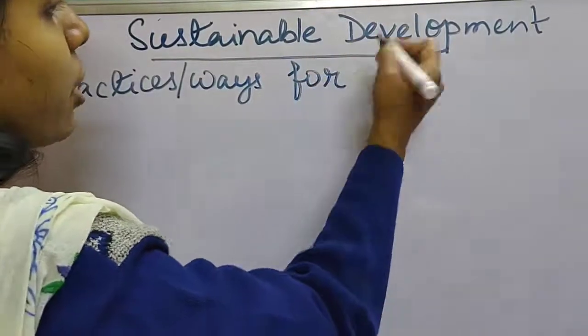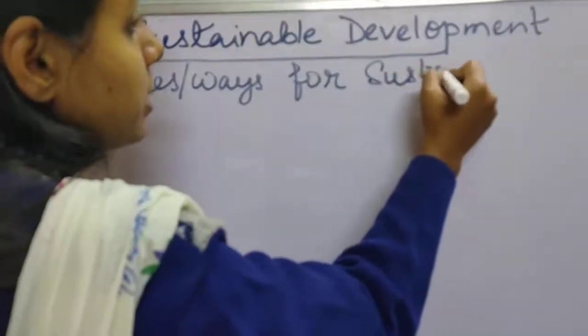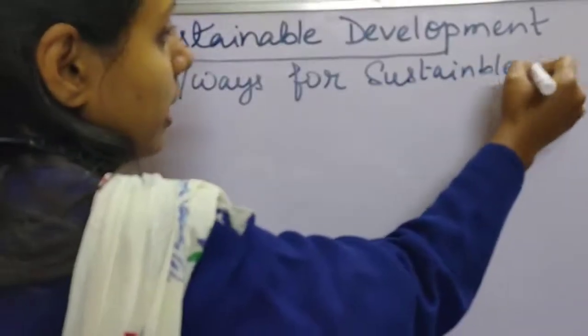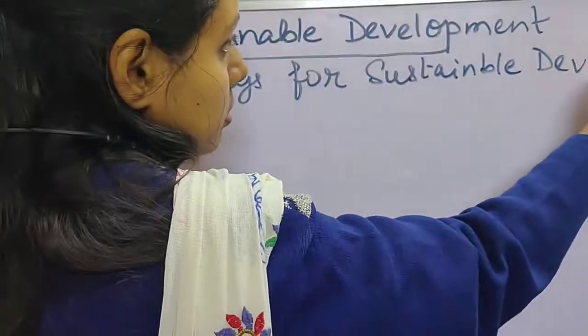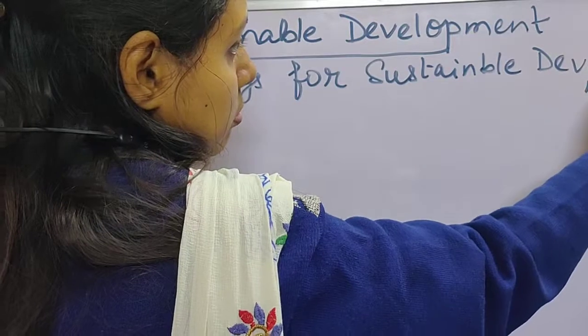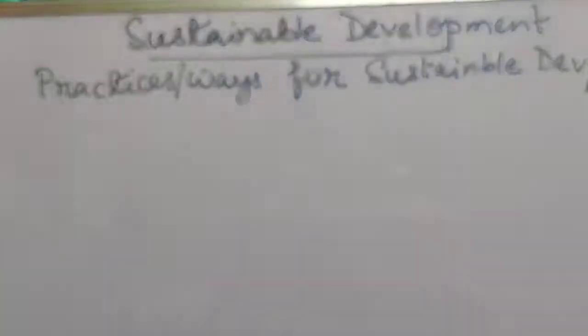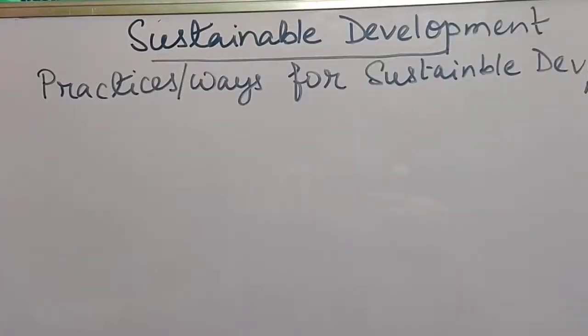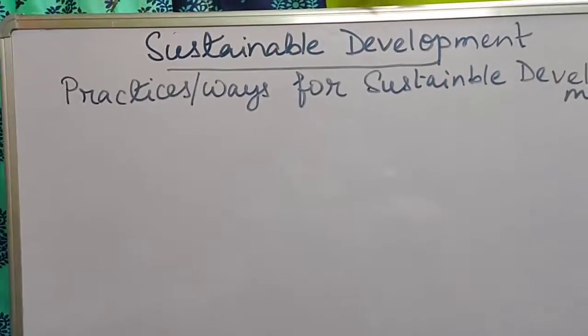Here are some practices or ways which we can take for sustainable development.